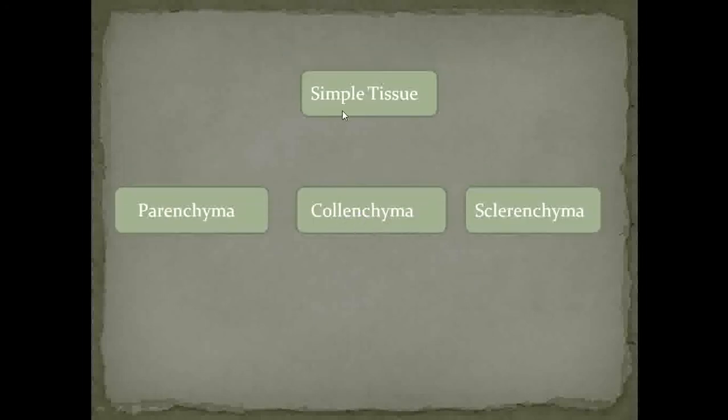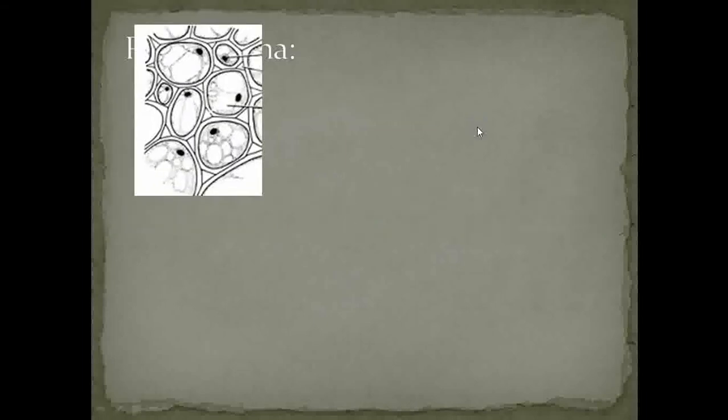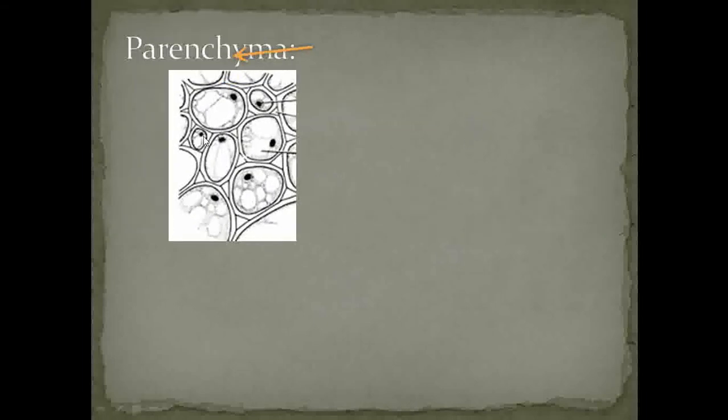So let's see what the simple tissues are. These simple tissues are categorized under three types, that is parenchyma, collenchyma, and sclerenchyma. So let's see what parenchyma is. First, the structure of parenchymatous tissue.